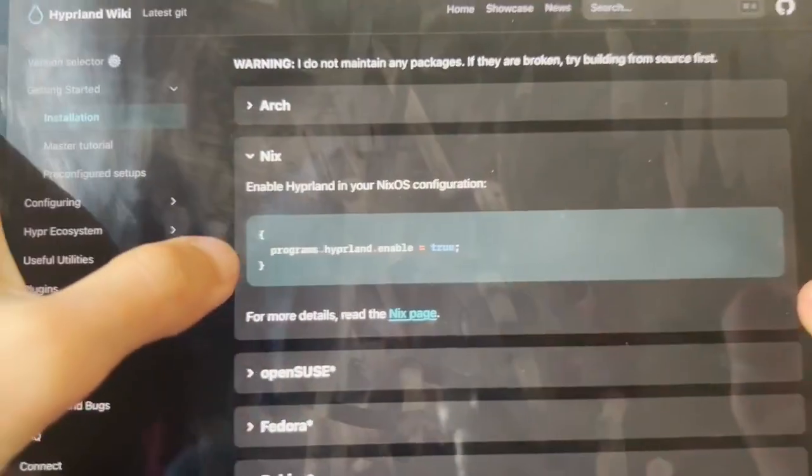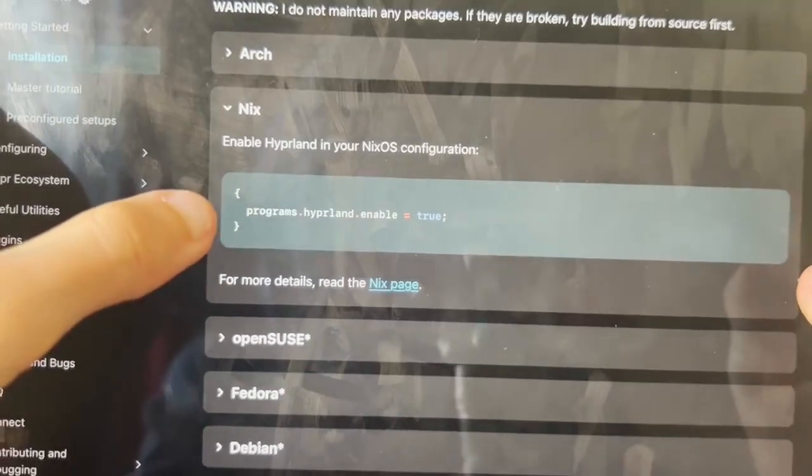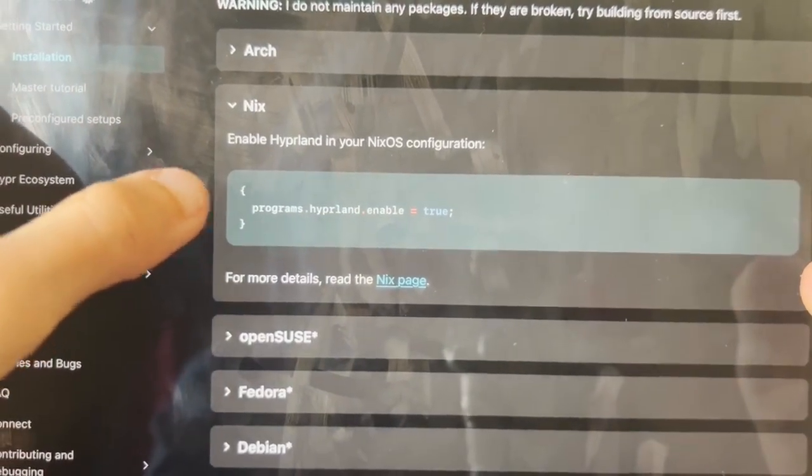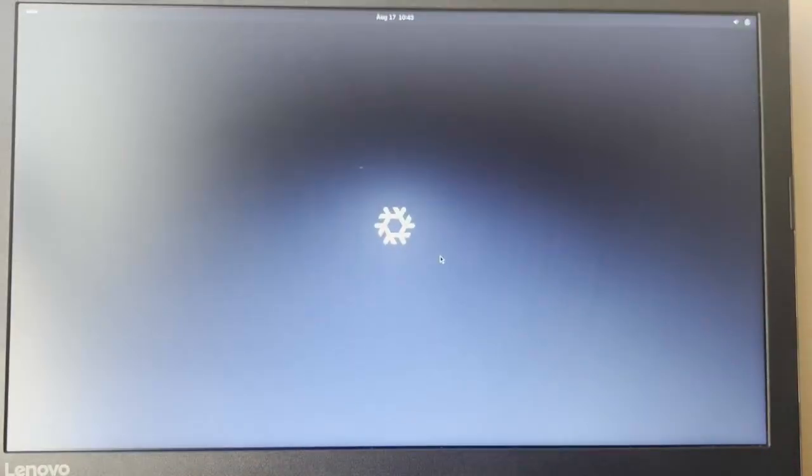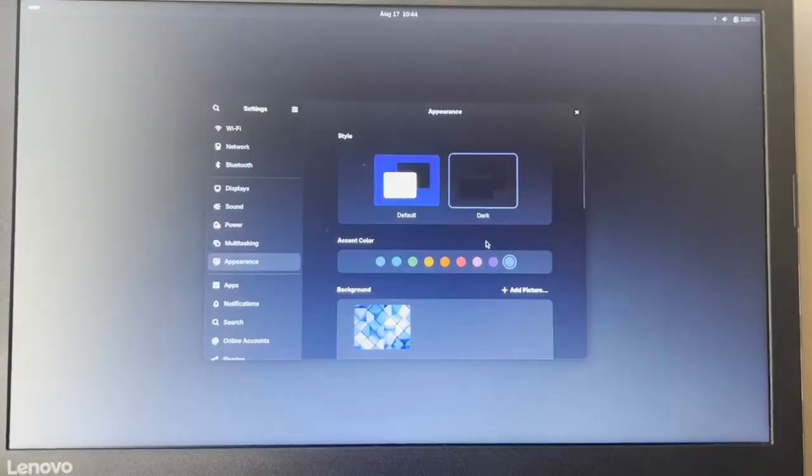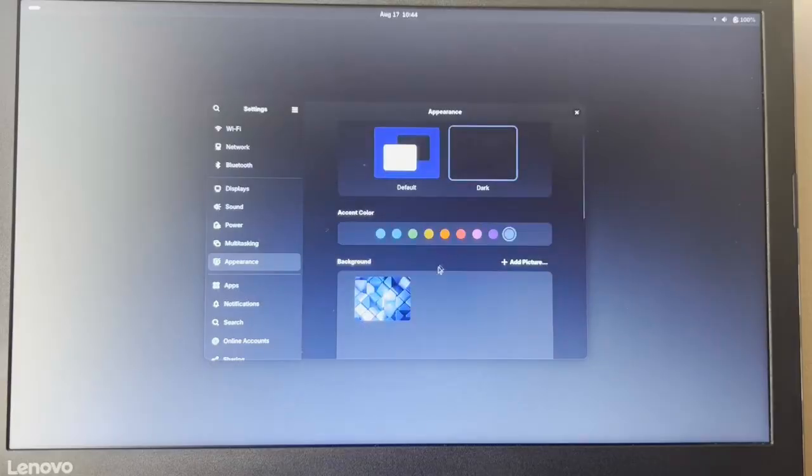And on NixOS, we literally just put programs.hyprland.enable = true. Oh, wow, that sounds simple enough. Let me just Wi-Fi real quick. Okay, I've connected to Wi-Fi.